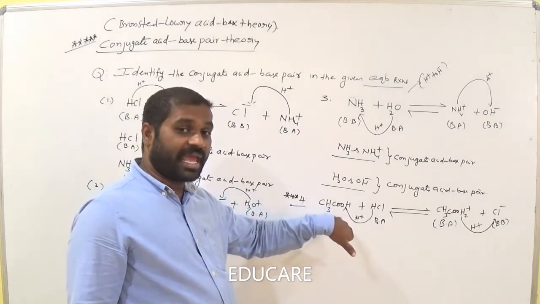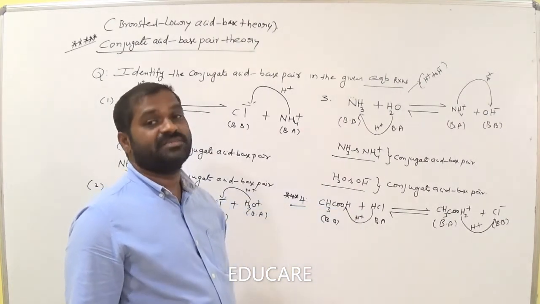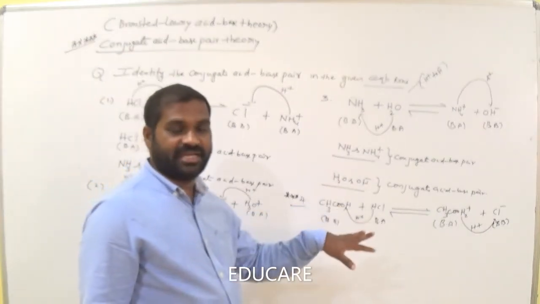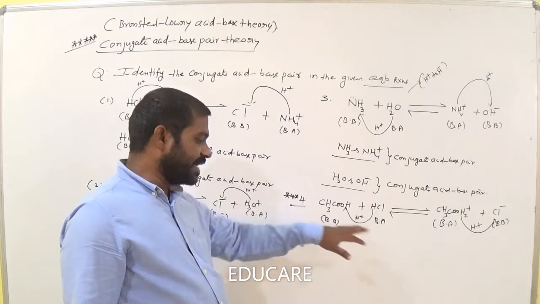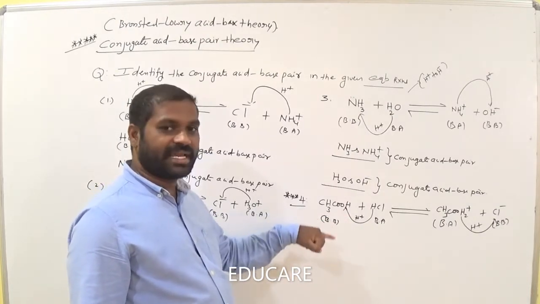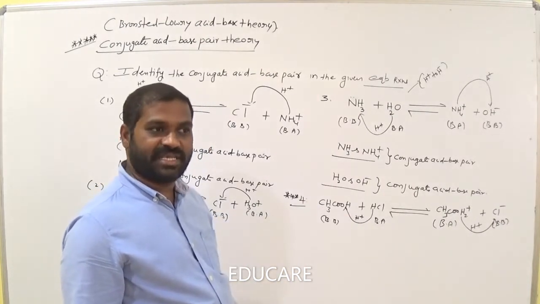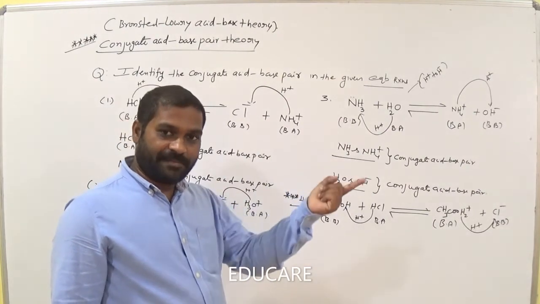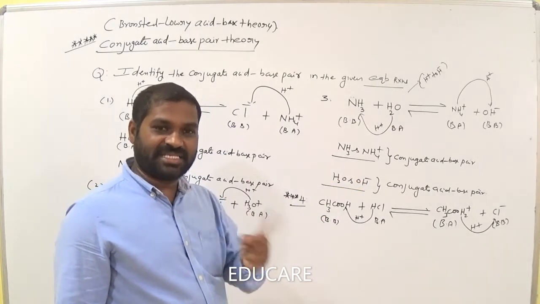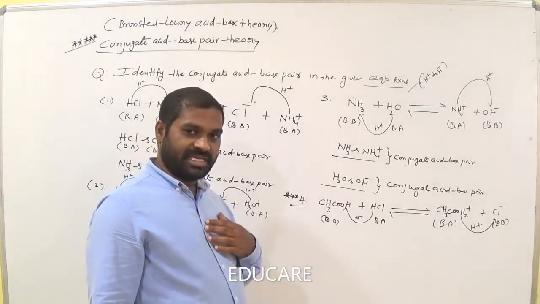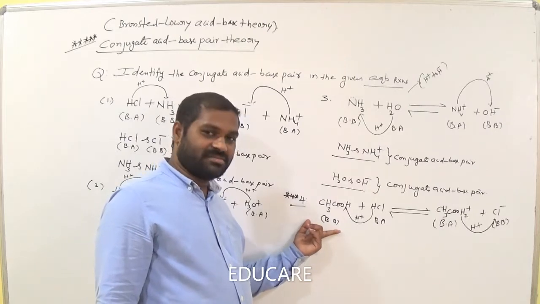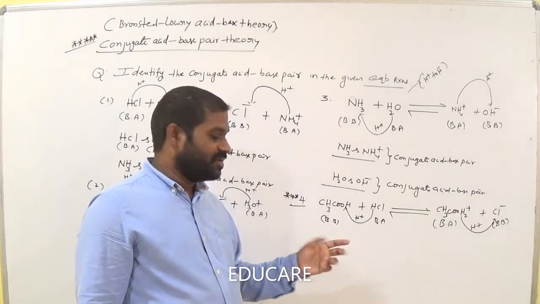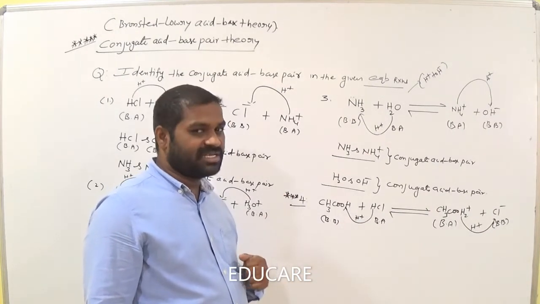In this case we consider acetic acid the base. Why? Because HCl is a strong acid. Even though acetic acid is acidic in nature, its acidic nature is somewhat less compared with HCl. Both are acids, but here we mention this one as the base, meaning the proton acceptor.